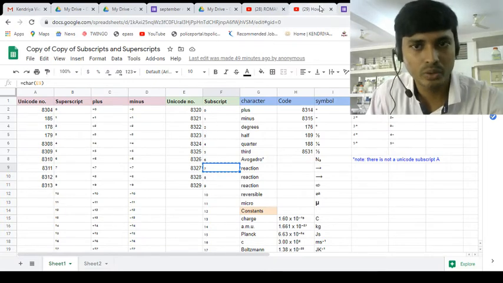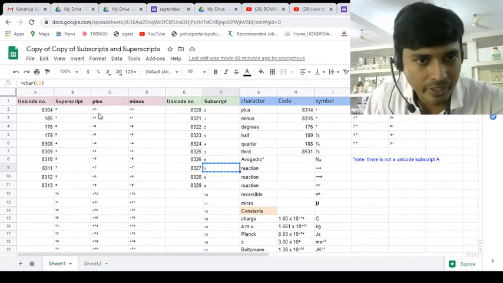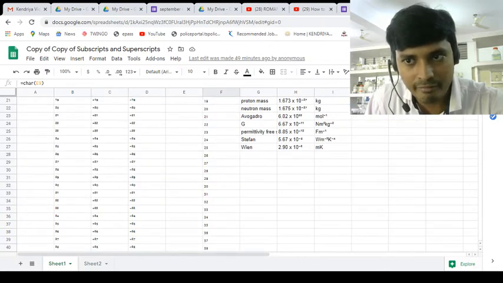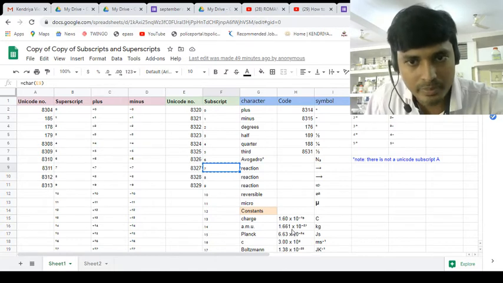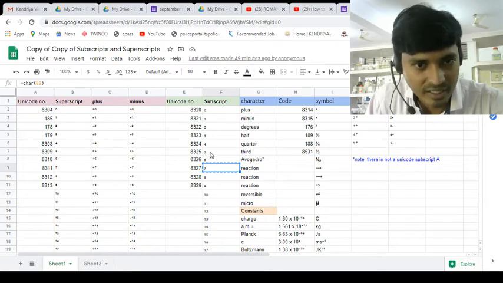So what I can do here, the options I have given here, you can check out here. Superscripts I have taken here. If you want ions, cations and anions, +1, -1, +3, from here you can copy. Apart from that, some constant values also I have given here, like the Planck constant and Boltzmann constant. These things also you can copy and paste from here. Whether it will work or not, we will check.